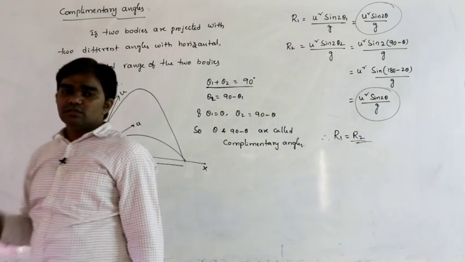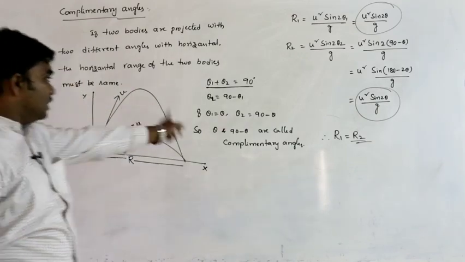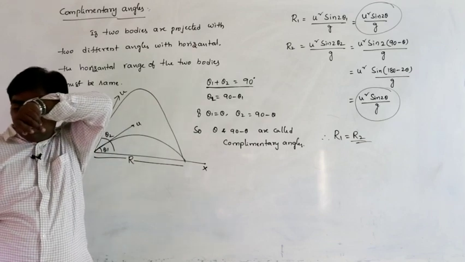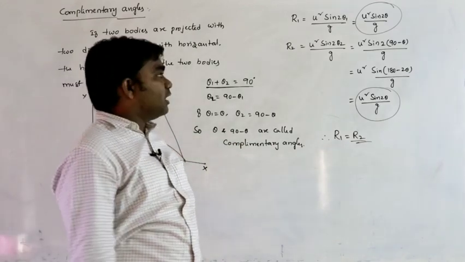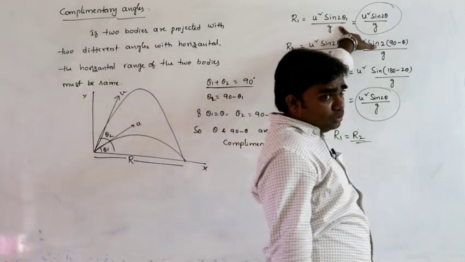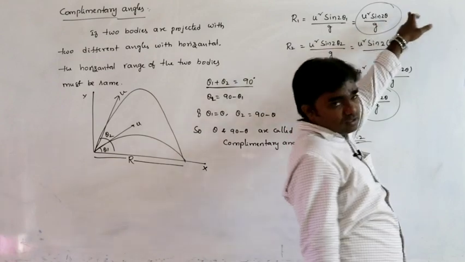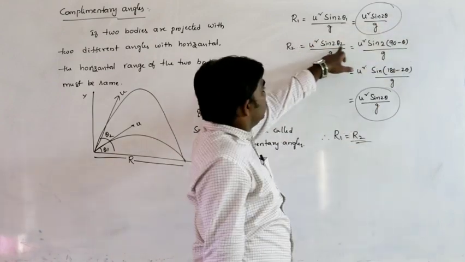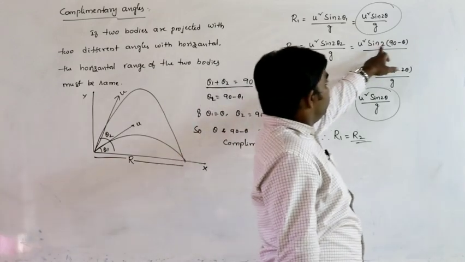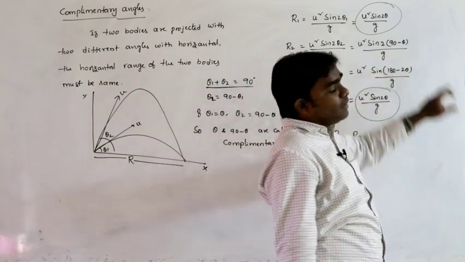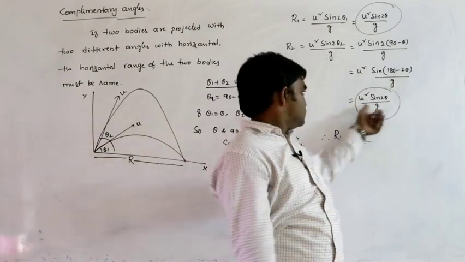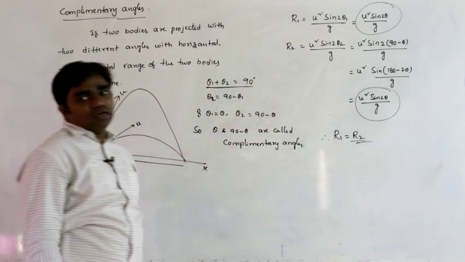Now these angles theta and 90 minus theta are called complementary angles. This is the situation. R1 is equal to u square sine 2 theta 1 by g, where theta 1 is theta, and R2 is u square sine 2 theta 2 by g, where theta 2 is 90 minus theta. So sine of 2 into 90 minus theta is sine of 180 minus 2 theta, which is sine 2 theta. So it is like this. Therefore R1 equals R2.